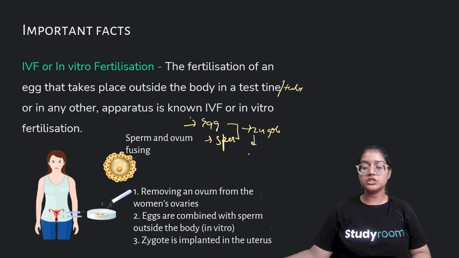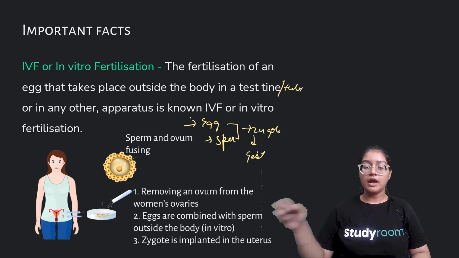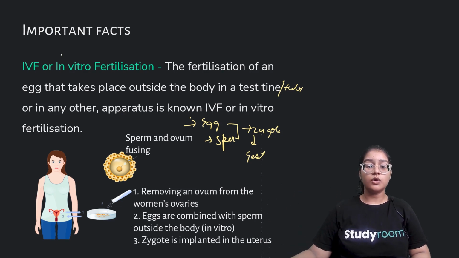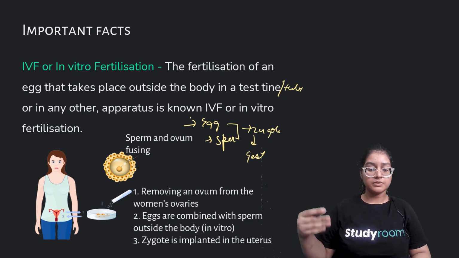So all the gestation period happens in the body of the female, but just the fertilization happens outside. That is why it is called in vitro fertilization. An egg is removed from the woman's ovaries, combined with sperm outside the body, and then the zygote is implanted in the uterus. The gestation period of 9 months happens in the womb, but fertilization happens outside.